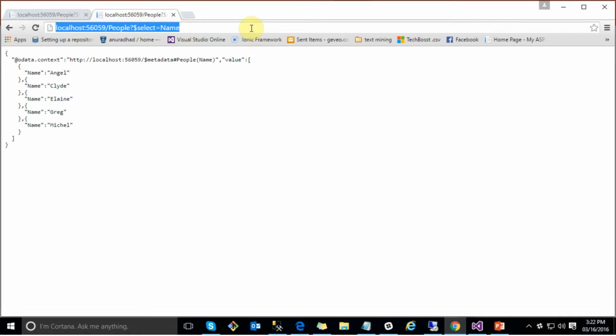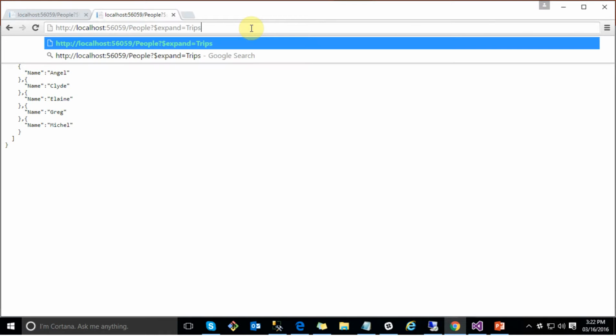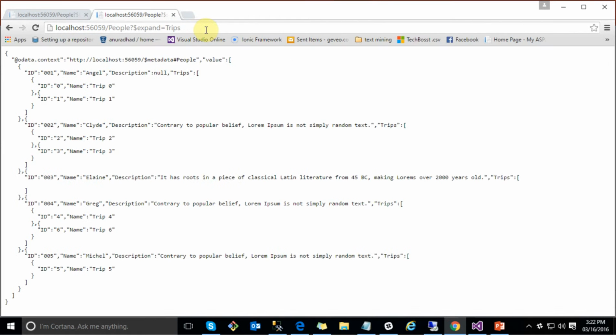Now I am going to pass a value for the expand parameter. Now I am telling it to expand the trips data. Let us see what the output will be. As I mentioned earlier, it expands the data for each and every trip. This is for trip 0, trip 1. Likewise, it expands the data according to the data source.